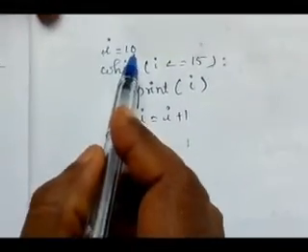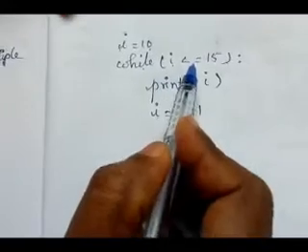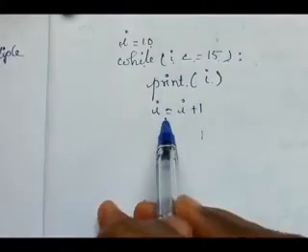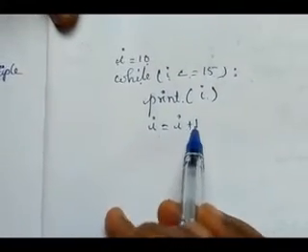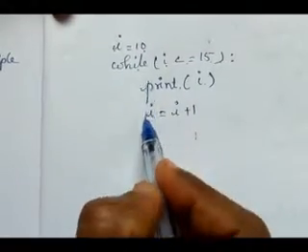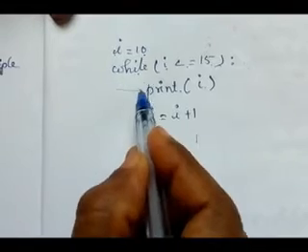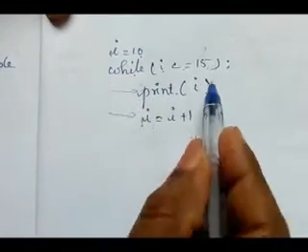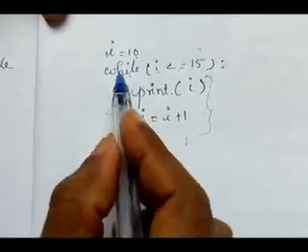Here, i equal to 10, while i less than or equal to 15, print i, i equal to i plus 1. See here, these two statements are in a straight line, inside the while loop. So these two statements are part of this while loop.